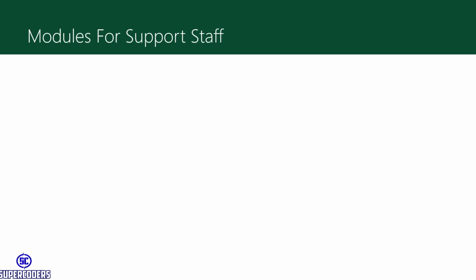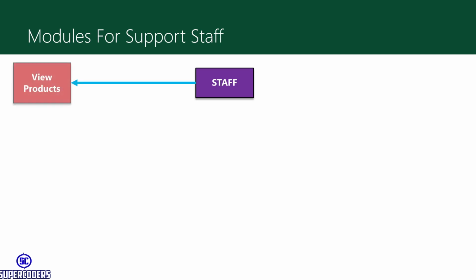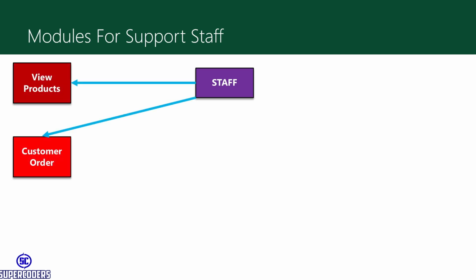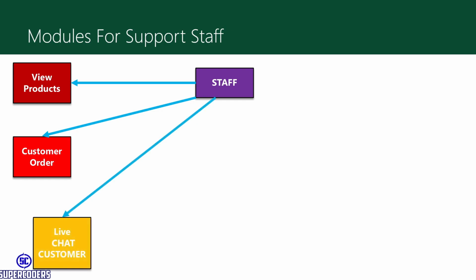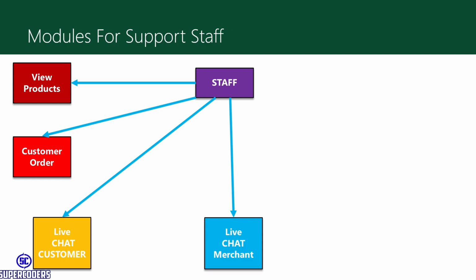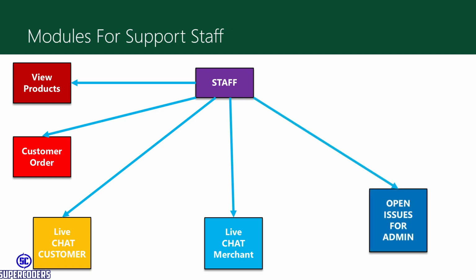Now next is module for support staff. So here is support staff. It can view the products, manage customer orders like order cancellation. He can request the cancellation of any order from customer. Live chat for customer, so he can chat with customer. Then live chat for merchant, so he can also chat with merchant. So all these things come from staff. At some point if staff is not able to solve the issue, he can raise the issue and admin will solve the issue.